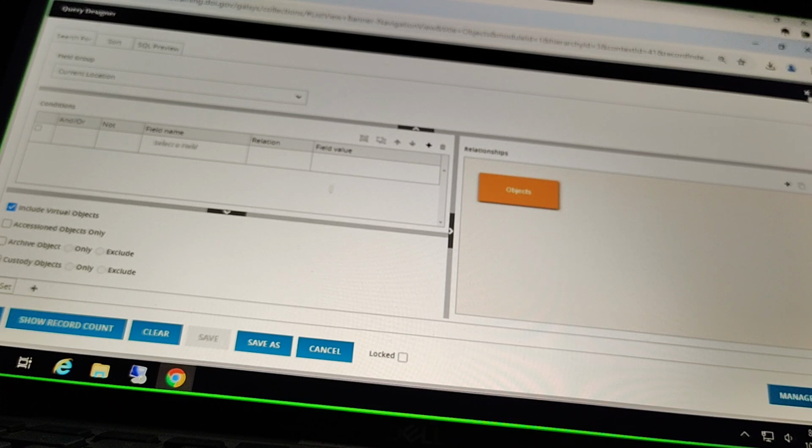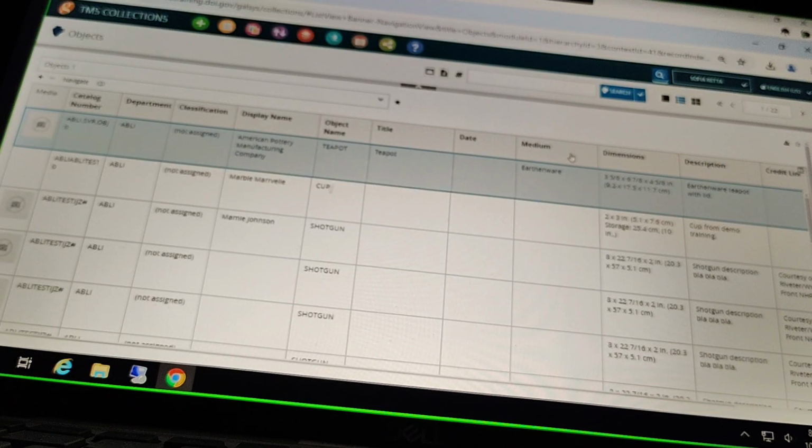Okay, any questions about searching by location? Nope. Okay, we're going to move along then. And we are going to start talking about archives next. And we are going to make some example archive records together here. We can walk through the process of adding records at these different levels.